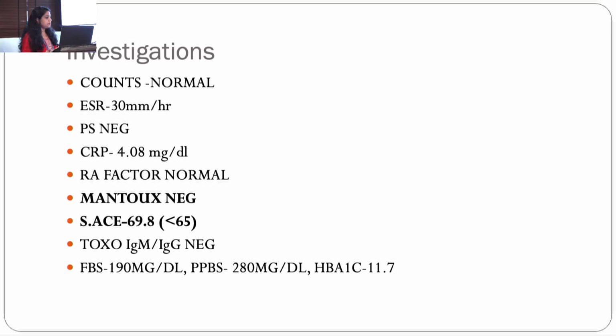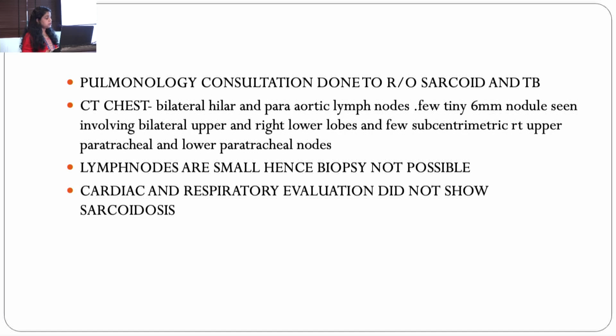Routine blood investigations were done to rule out other causes of vitritis. Counts were normal, ESR slightly elevated, Mantoux test was negative, serum ACE level is elevated, and her blood sugar levels are deranged. So we did a pulmonology consultation to rule out sarcoid and TB, and CT showed bilateral hilar and para-aortic lymph nodes with a few other tiny lymph nodes in other locations. The lymph nodes are small, so they didn't do a biopsy, and cardiac and respiratory evaluation didn't show any evidence of sarcoidosis or TB.